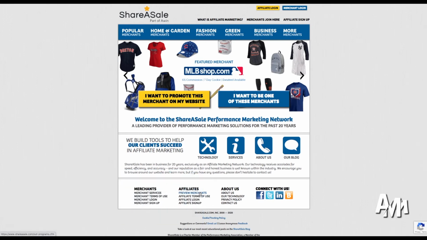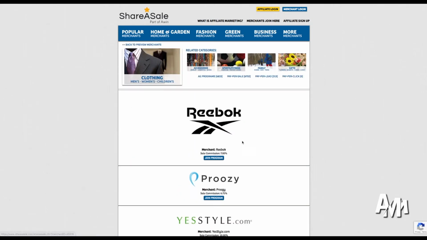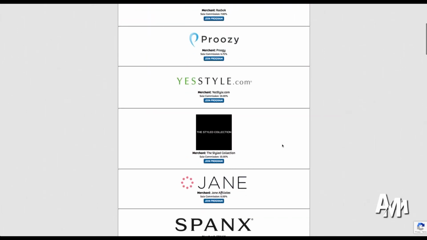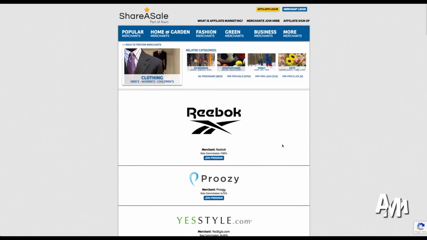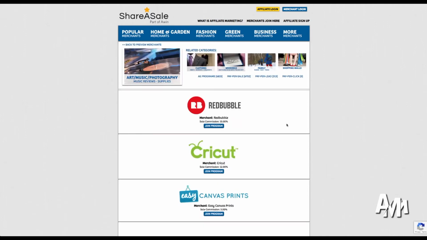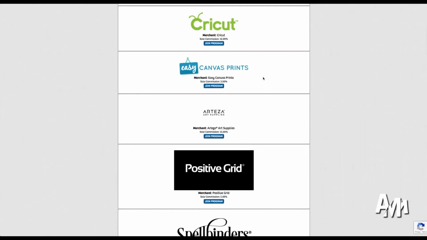Now, you can grow your catalog, and this is one of the best things that you could do, because if you grow your catalog, you're going to be able to pick better products, as I said earlier. So if we go to Shareasale, which is another great marketplace that you should sign up for, again, it's totally free as well. You can find a lot of very well-known brands, and you can help them sell their products and make money on it. And also, not only brands or clothing, but also services.